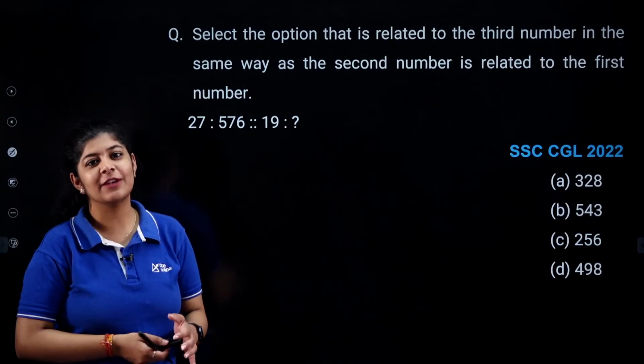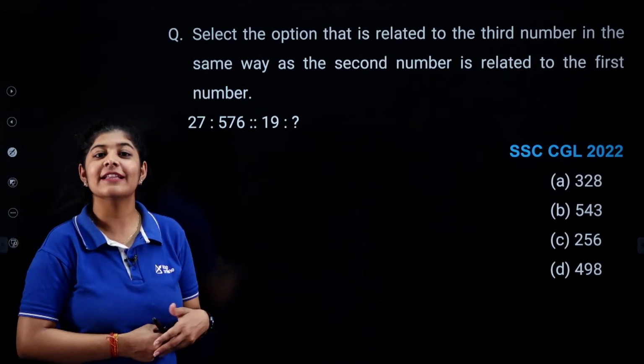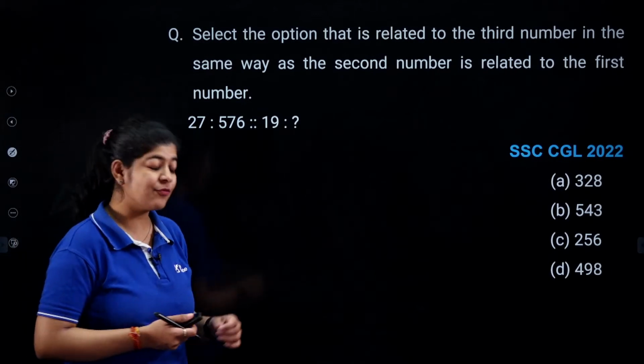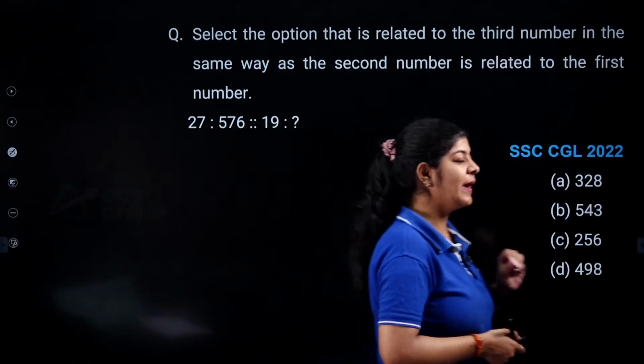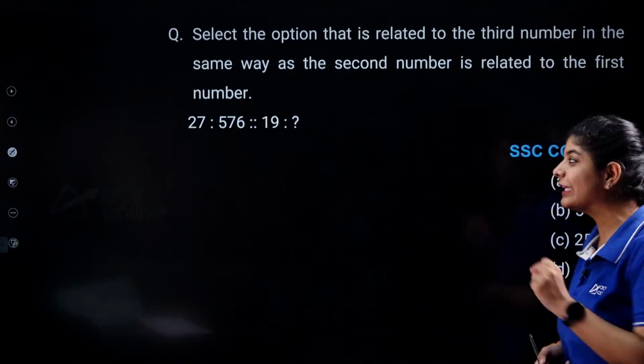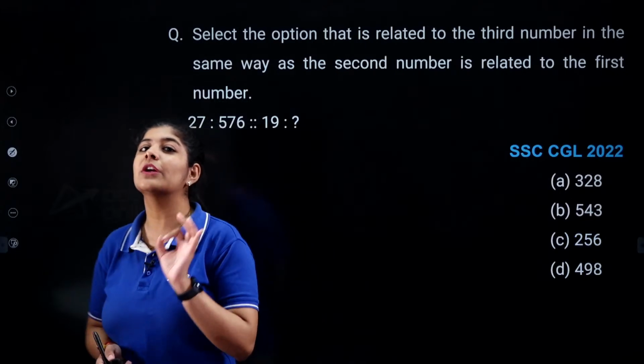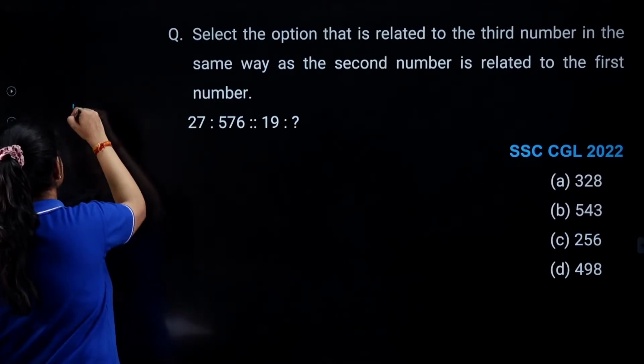So this question is again a very easy question, but only you have to work on your numbers. If you remember the perfect squares of numbers, then you can easily crack this particular question. Basically, this question is from the concept of analogy.